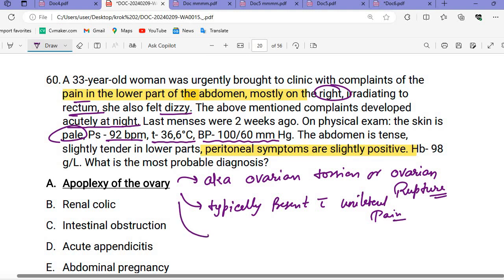What is the most common cause? The most common cause of this condition, remember, is a benign ovarian cyst or tumor. The benign ovarian cyst or tumor is the most common reason we will see in these conditions.